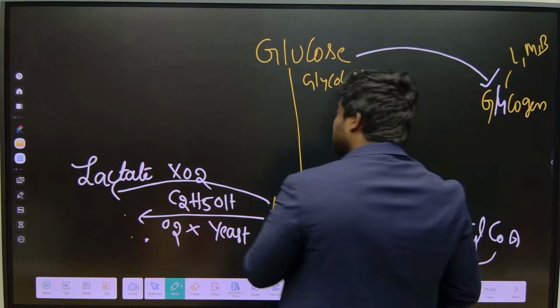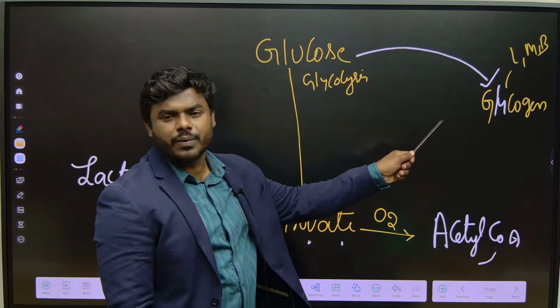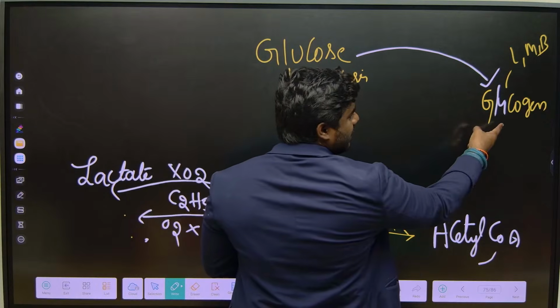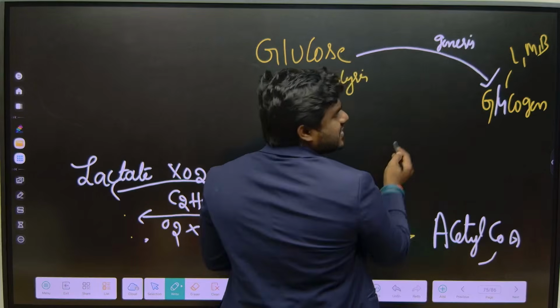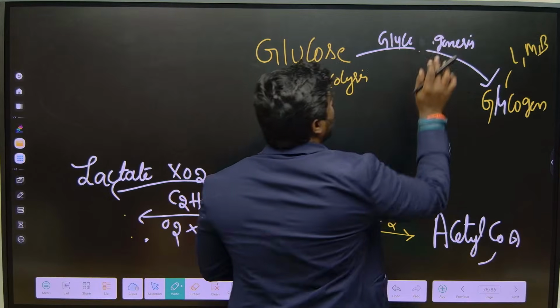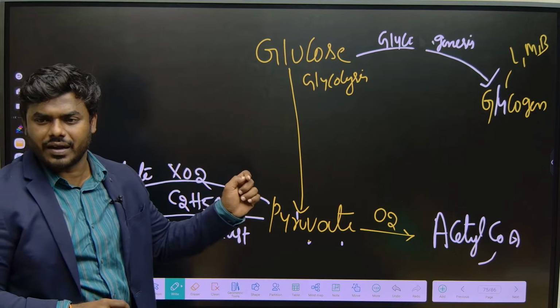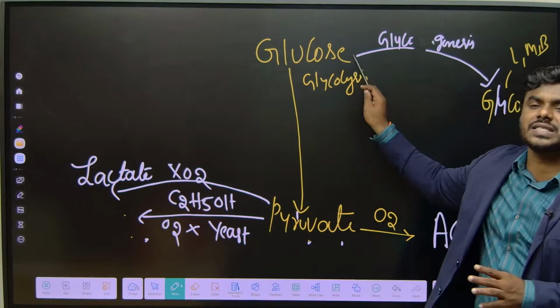Now don't confuse, I am converting only excess glucose into glycogen. Correct? So what am I synthesizing? Glycogen. Genesis means synthesis. What am I synthesizing? Glycogen. That's why we call it glycogenesis, synthesis of glycogen. Correct? When will I synthesize glycogen? When I have only excess glucose.